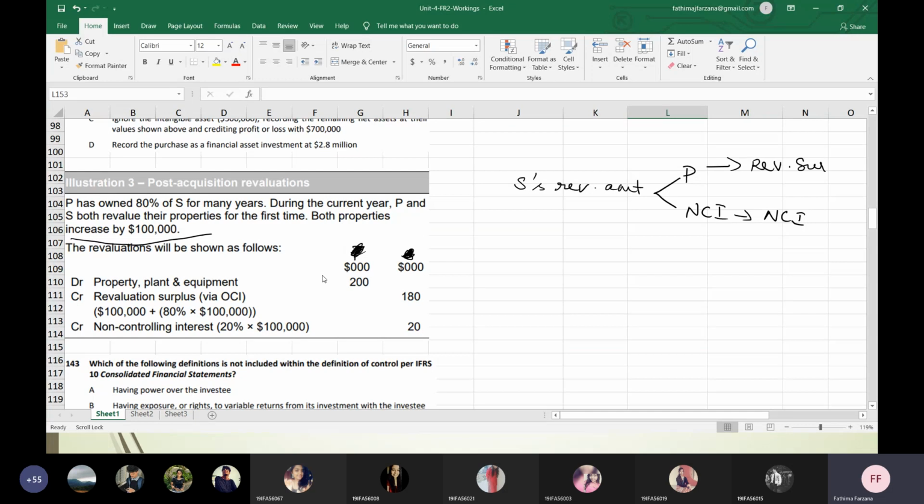That's what they have done here. They've told us both the PPEs increased by 100 million each. Both means the parent also revalued its property, right? So parent's property, you keep it aside.